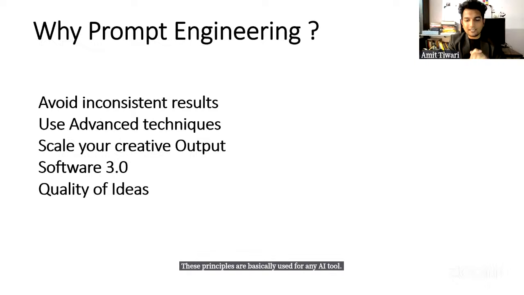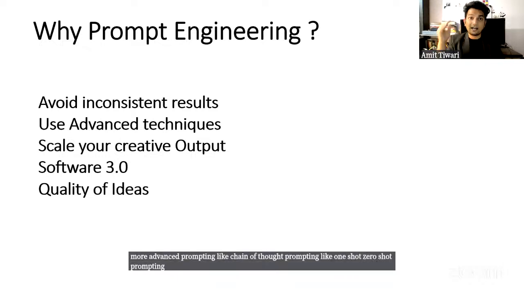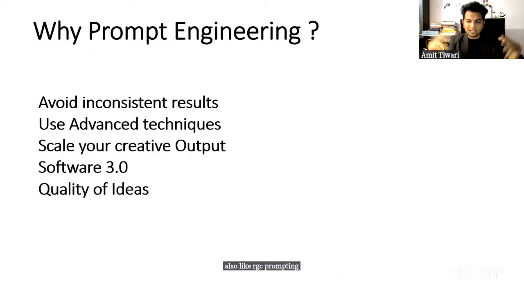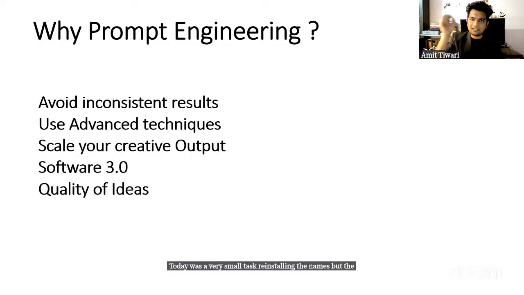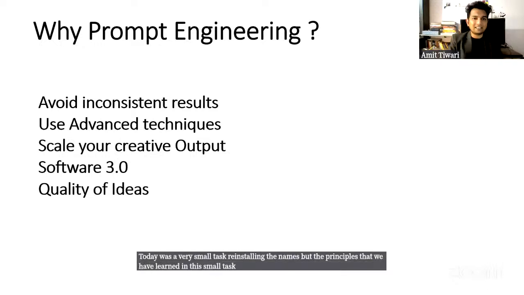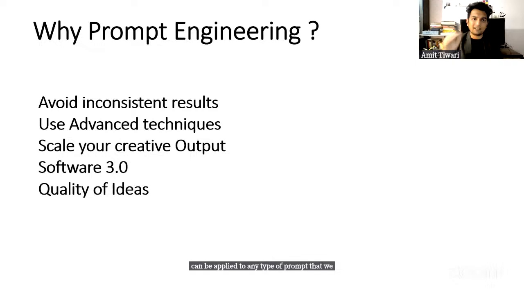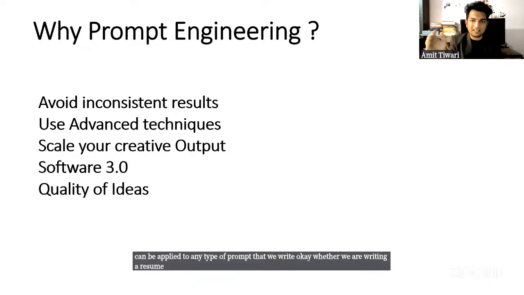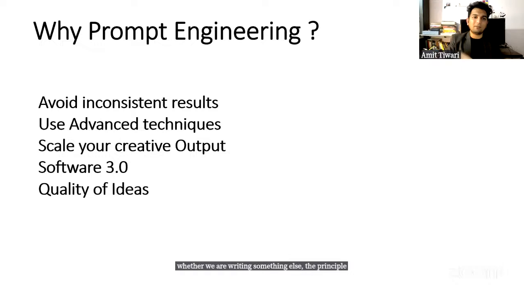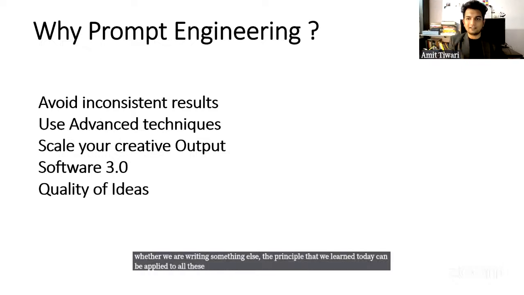Now, in the next masterclasses to come, we will explore more advanced prompting, like chain of thought prompting, one shot, zero shot prompting, also like RGC prompting. How can we make ChatGPT or Gemini do advanced tasks? Today was a very small task, brainstorming the names, but the principles that we have learned in this small task can be applied to any type of prompt that we write. Whether we are writing a resume or something else, the principles that we learned today can be applied to all these tasks.